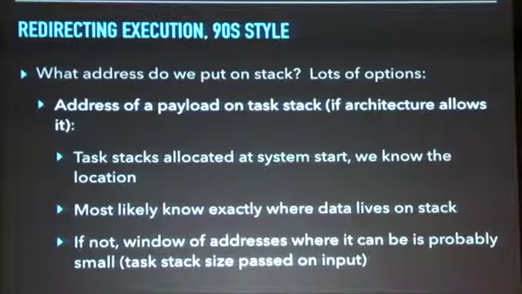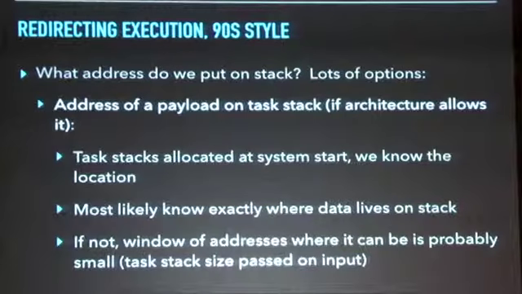So we know exactly where the stack for a given task will fall in memory. And furthermore, if we're looking at a vulnerability, because these systems are simpler, we also know exactly where our inbound payload, the data from the request that's actually triggering the vuln, lives on that stack. So in that case, we know an exact address where we can go and execute code.